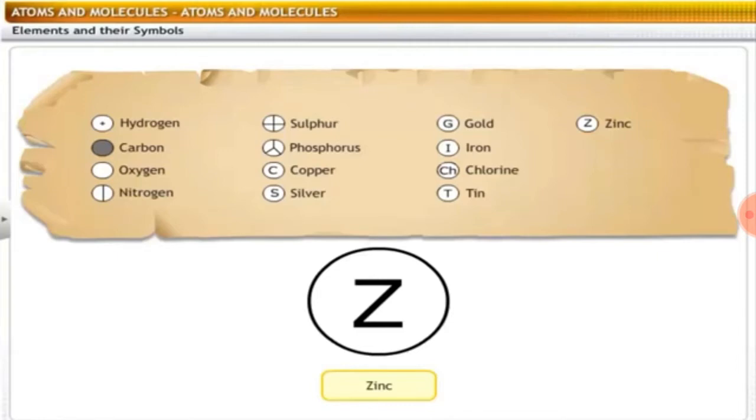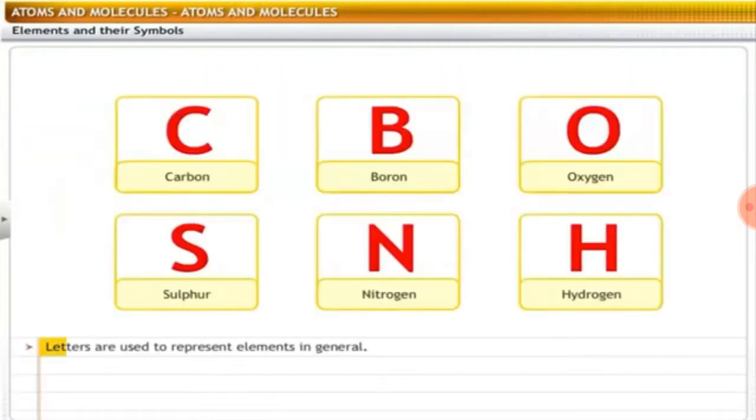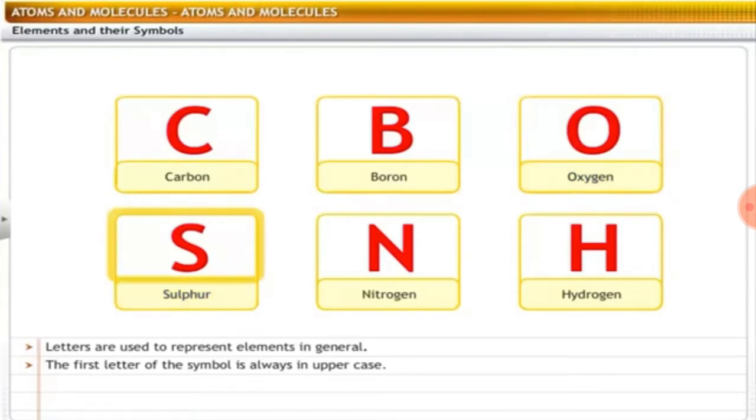Now let us see for Berzelius. Berzelius suggested that some elements can be represented by the starting alphabet of its name, and the first letter of the symbol is always in uppercase. For instance, carbon can be represented as C, boron as B, oxygen as O, sulfur as S, nitrogen as N, hydrogen as H.